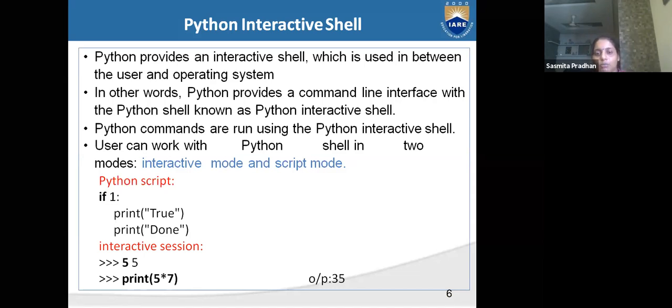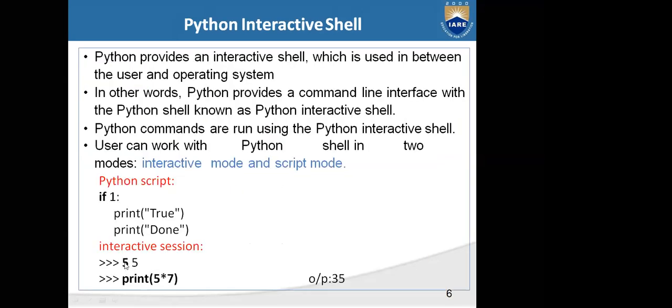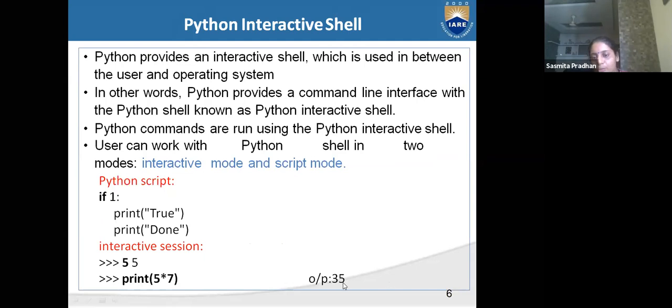One is interactive mode, one is scripting mode. In scripting mode, you can write 3 lines. See here, 3 lines: if, print true, print false, or done. Here how many lines? 1, 2, 3. But here in your interactive mode, 5, we are getting output 5. Print 5 into 7, output is 35.